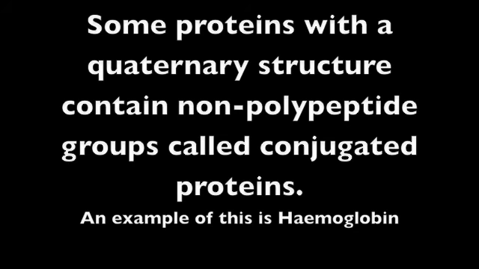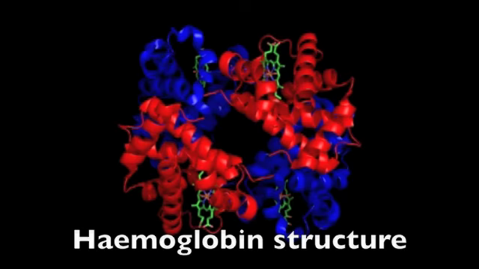Hemoglobin is a conjugated protein. It contains 4 polypeptide chains, each of which contains a non-polypeptide group called heme. Heme contains an iron atom that binds to oxygen.